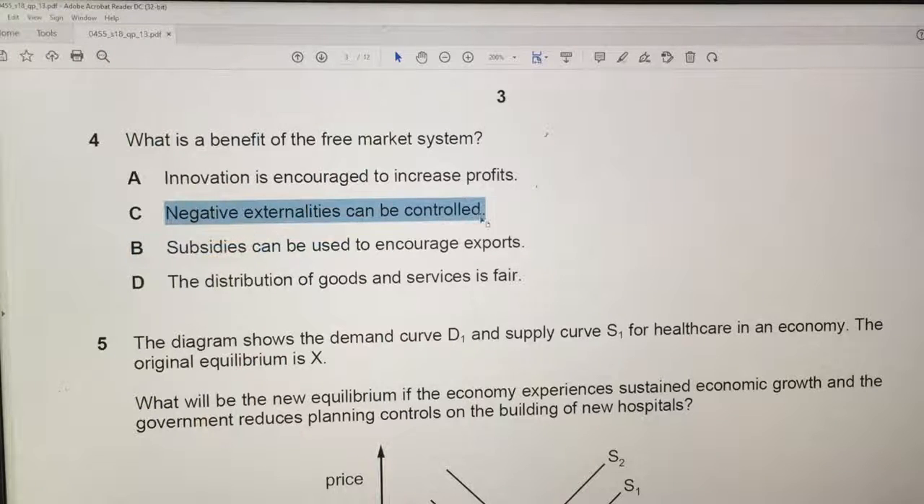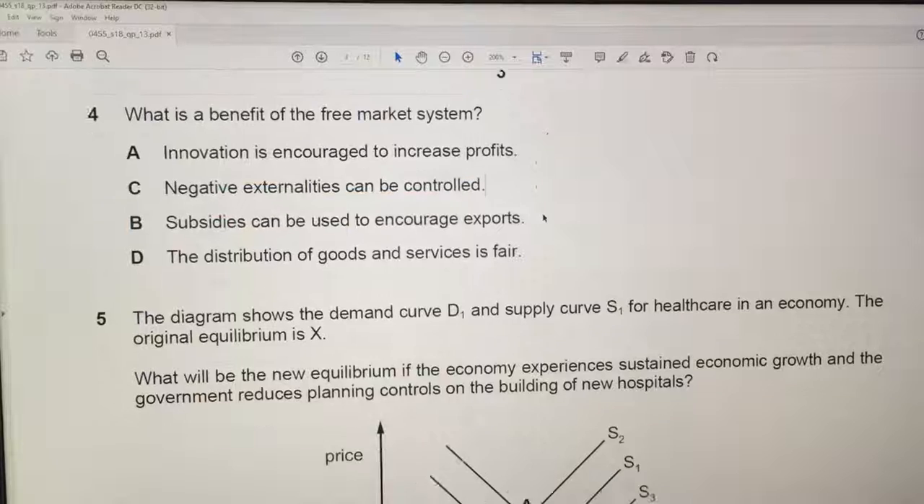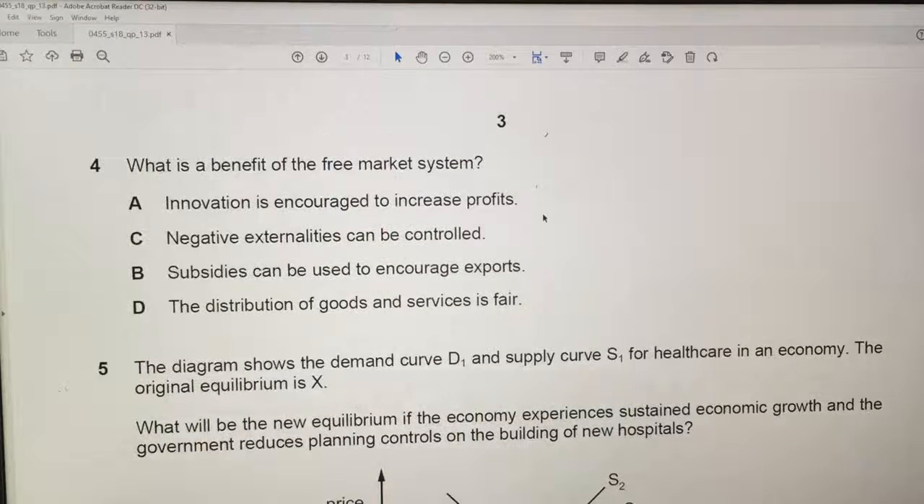Free market system does not control negative externalities, unfortunately. I'm not sure anyone does. And wow, they have A, C, and B. Anyway, for a free market system, are subsidies an advantage? Yes, but you know, I don't know. A is the most beneficial aspect of a free market system.